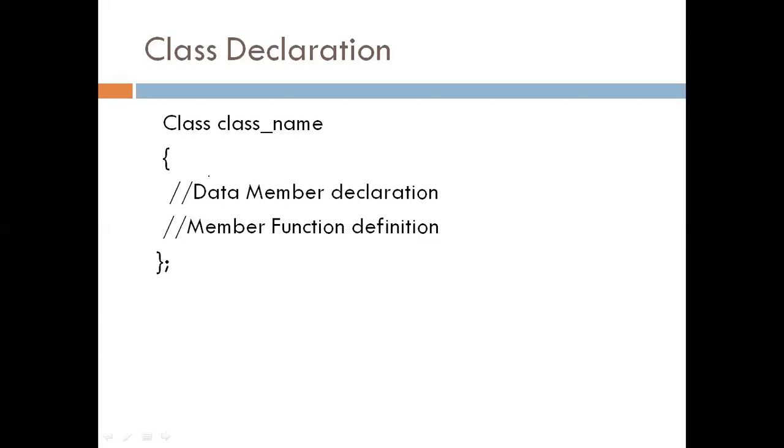Inside this class we declare data members, and then we define member functions.